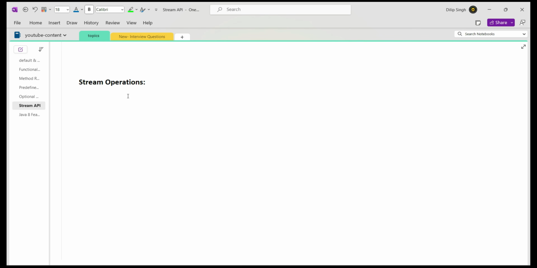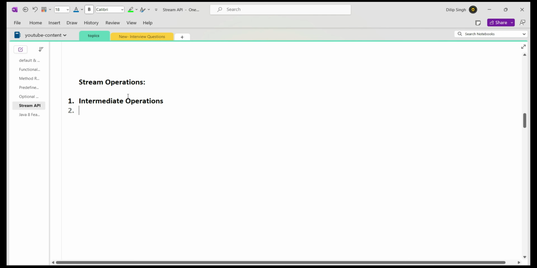Stream API categorizes the methods into two types. The first one is called intermediate operations, and the second one is terminal operations.